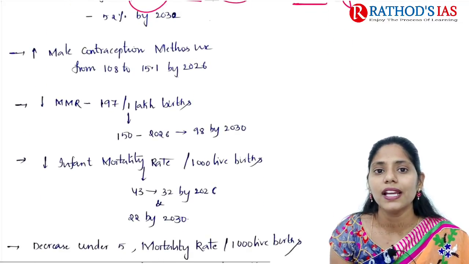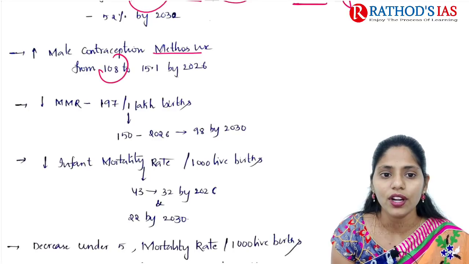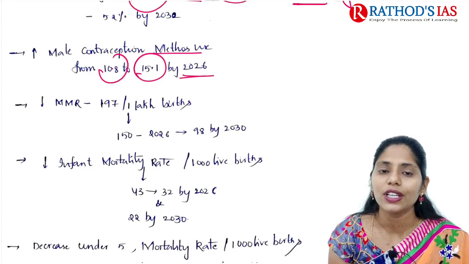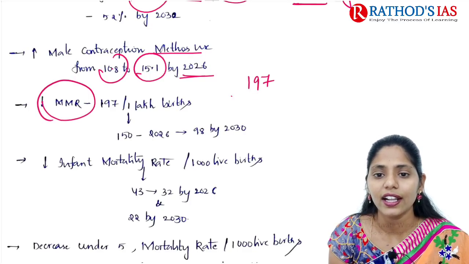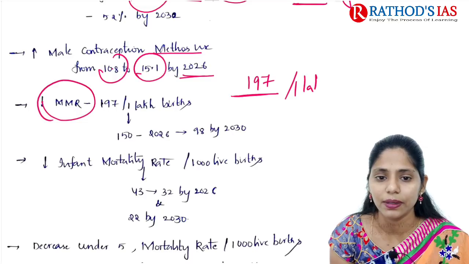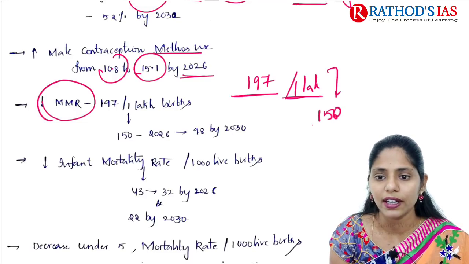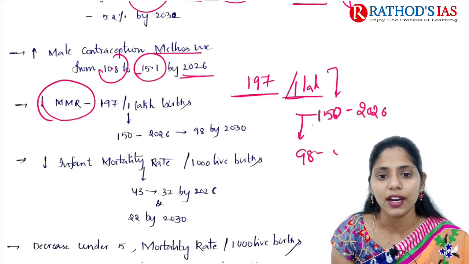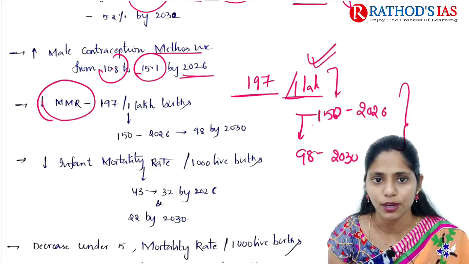The next one is that male contraception methods should be increased from 10.8 to 15.1 by 2026. And to decrease maternal mortality rate, which is now about 197 per 1 lakh births, we need to decrease it to 150 by 2026 and further to 98 by 2030. This is one important target of this new population policy.